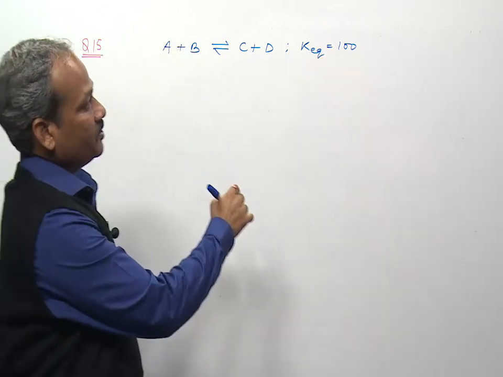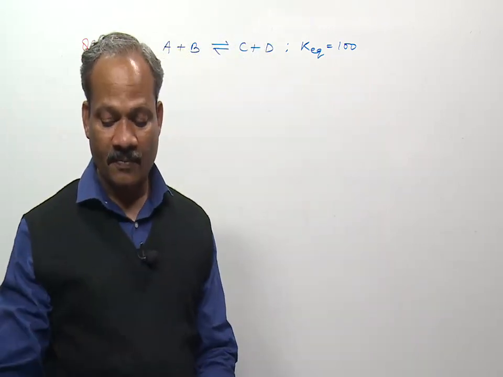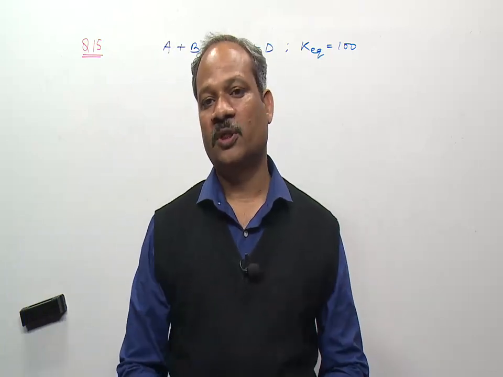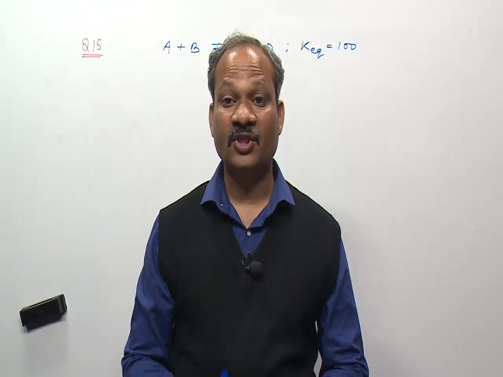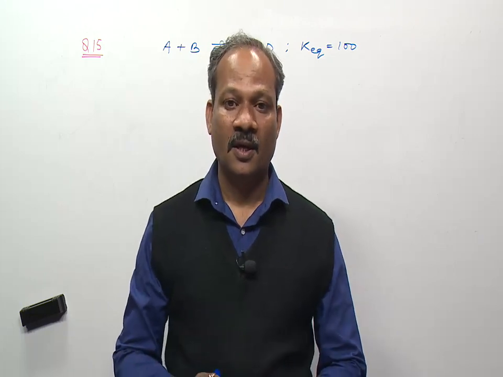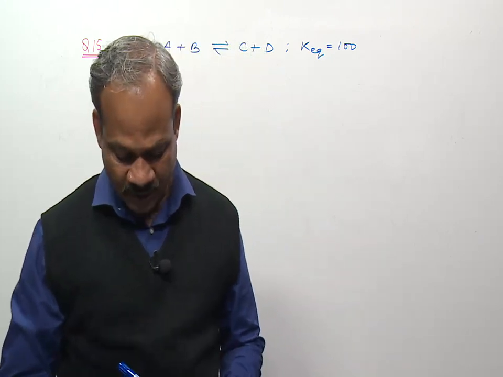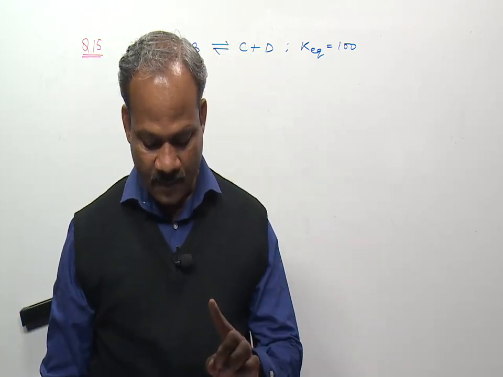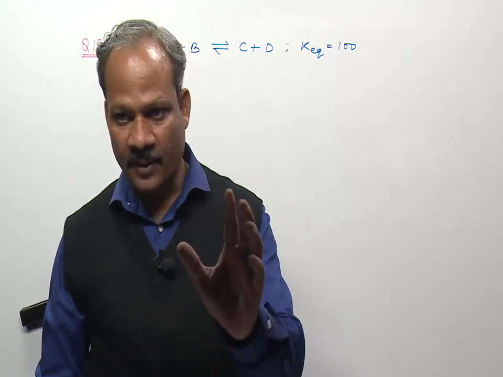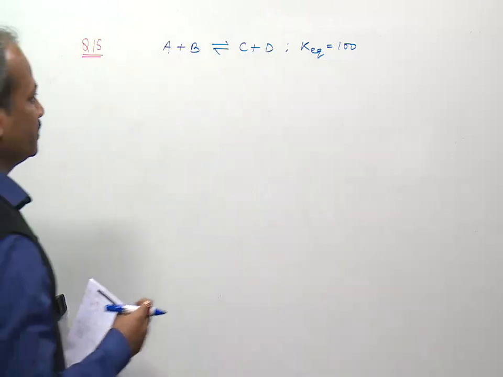Now the value of the equilibrium constant is very high, so at equilibrium the concentration of product will be very high, because the equilibrium mostly remains shifted towards the product side if the equilibrium constant is greater than 1, and remains shifted towards the backward direction, that is reactant, if the equilibrium constant is less than 1. So initially the concentration of D is 1 mole per liter, and at equilibrium its concentration will be greater than 1, because it obviously shifts toward the forward direction as the equilibrium constant is very high.